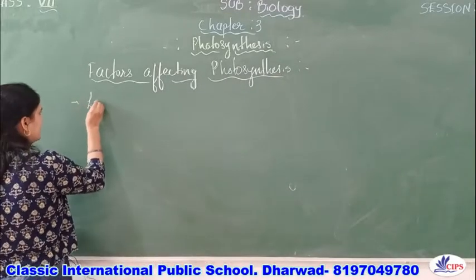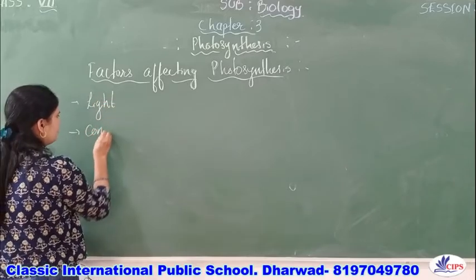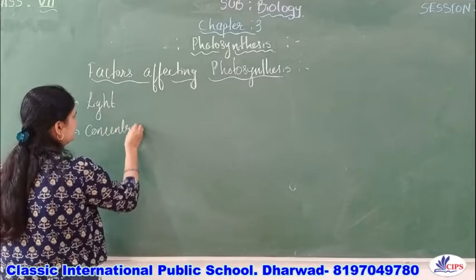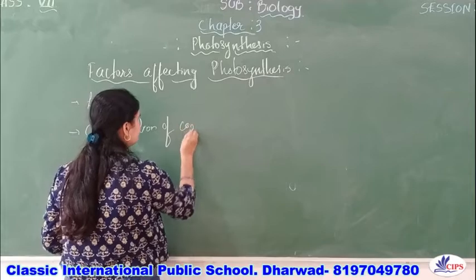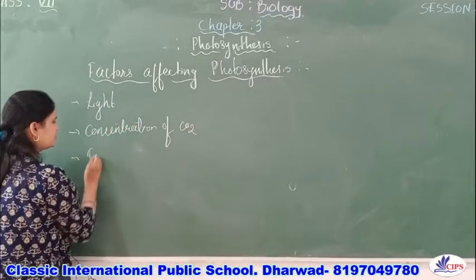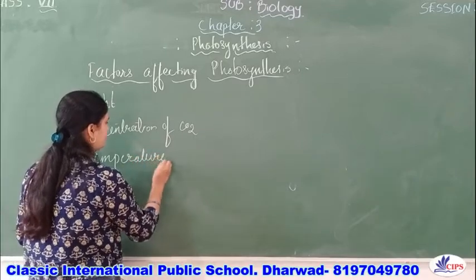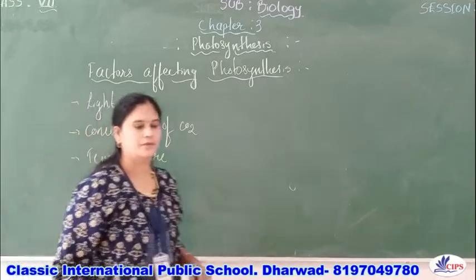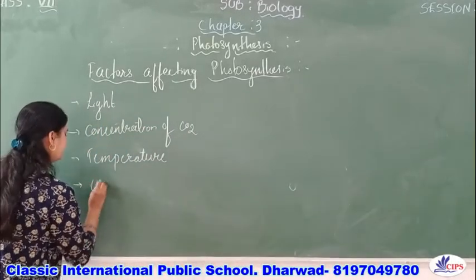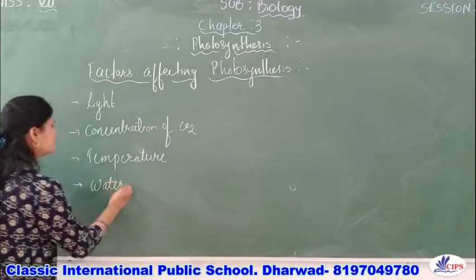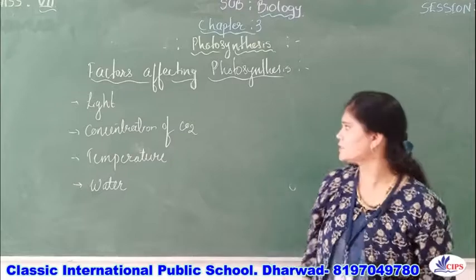The first one is light, then the concentration of carbon dioxide, then temperature, and then water. These are the four factors which are affecting the rate of photosynthesis.